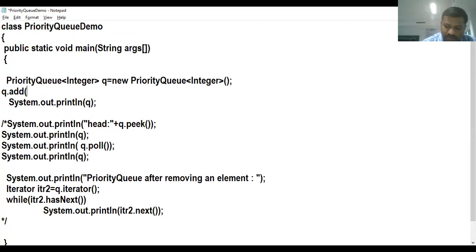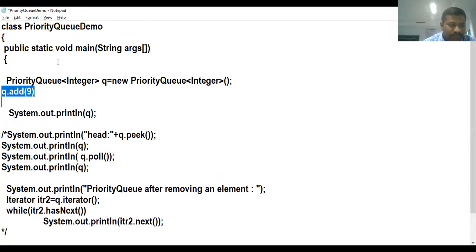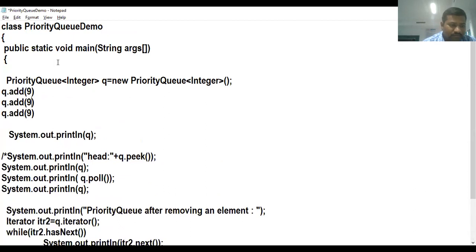q dot add of 3 9. It's following heap data structure, students.